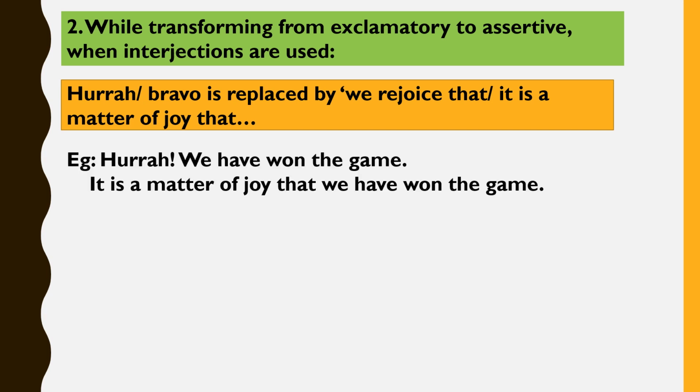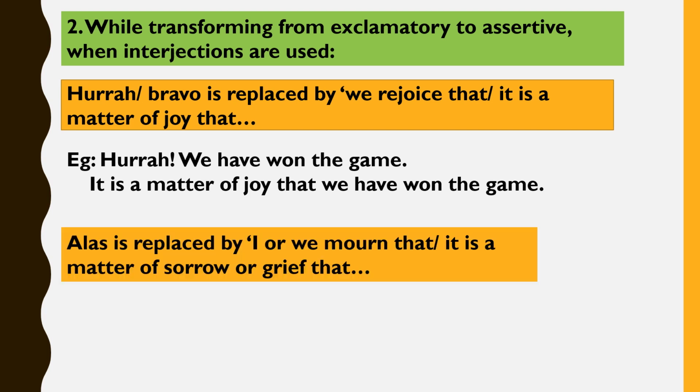For example, hurrah, we won the game. We have an interjection in this sentence, hurrah. So when we transform it into an assertive sentence, we will write it as it is a matter of joy that we have won the game. Another example, suppose we have the interjection alas in it.